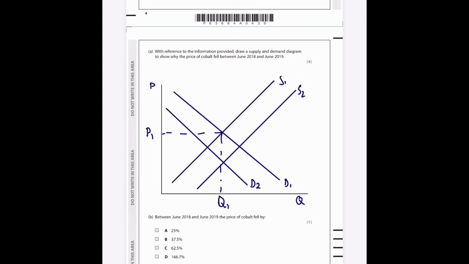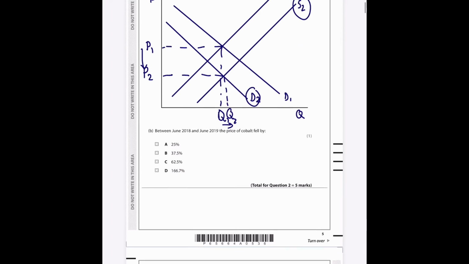And so if we're looking for the new equilibrium, we've got to go from where our new supply curve and new demand curve intersect, which is there, Q2, and then a new price there. So those factors, and you do not need the arrows, are the ones which influence demand and supply for cobalt.